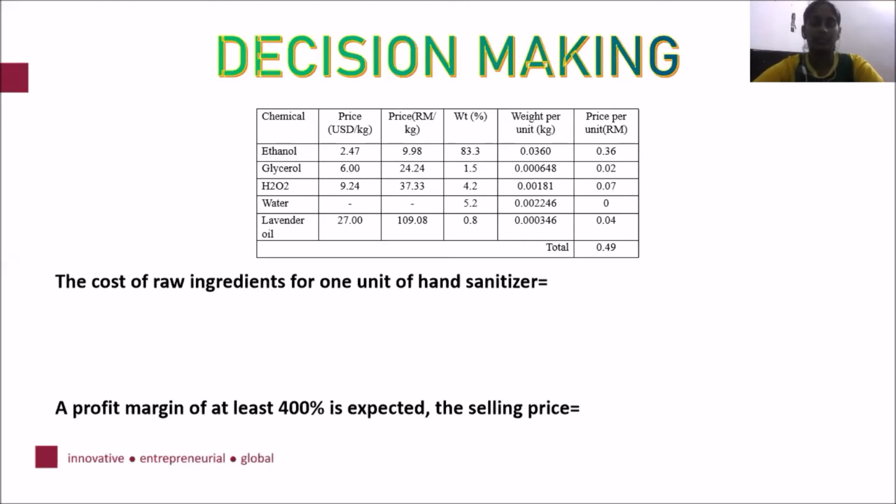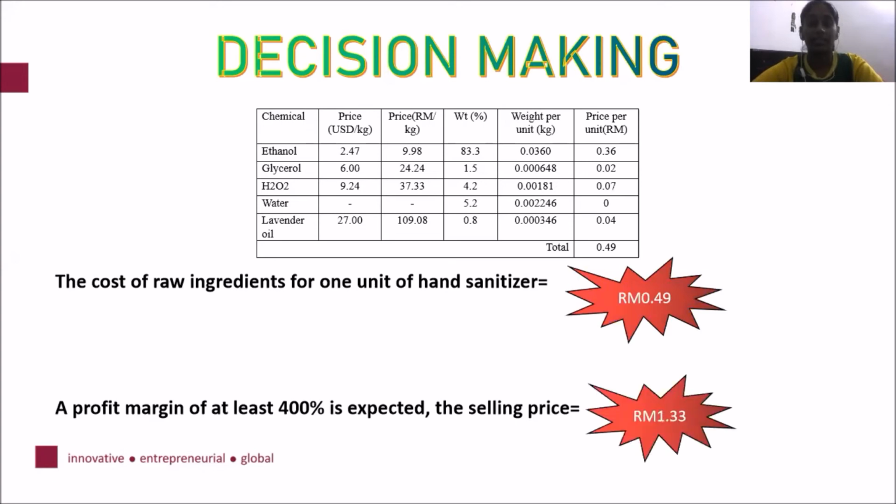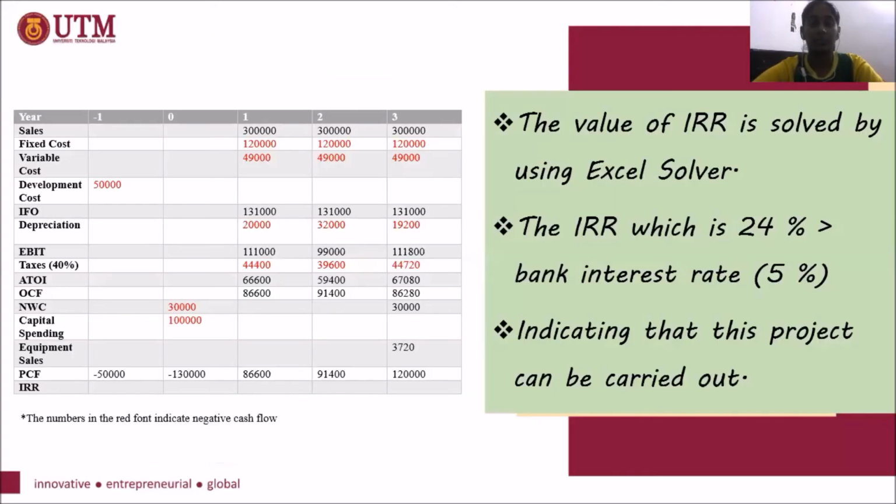Hello, my name is Divya. Now I'm going to explain the decision making. Based on the table that we have shown, it can be concluded that the cost of raw ingredients for 1 unit of hand sanitizer is about 49 cents, with a profit margin of at least 400% expected. Thus, we have decided that the selling price for 150 ml of hand sanitizer is 3 ringgit in total.